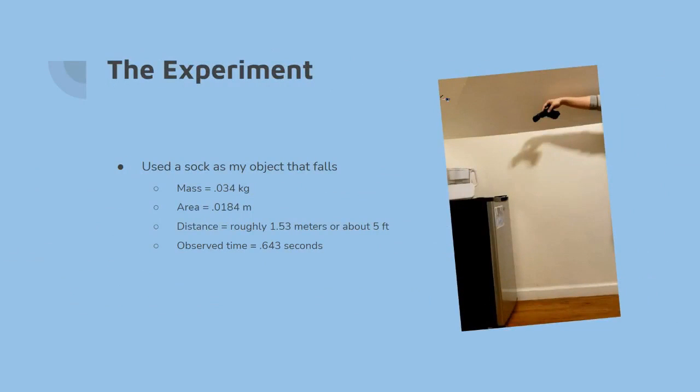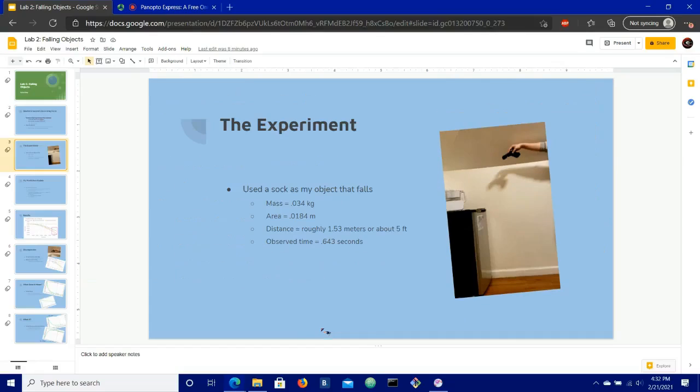I used a sock as my object today, and it had a mass of 0.34 kilograms, an area of 0.0184 square meters, and the distance I dropped it from was about 5 feet, which is 1.53 meters, and it fell in an observed time of 0.643 seconds. And we can show you the video right now in lab.